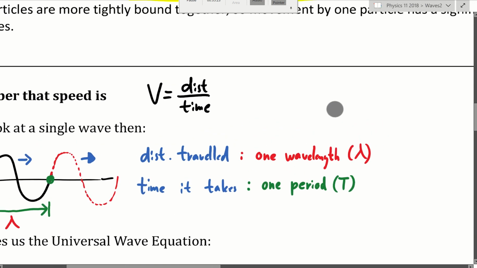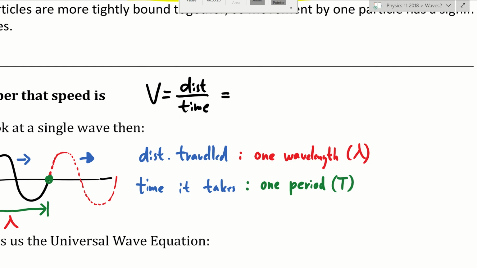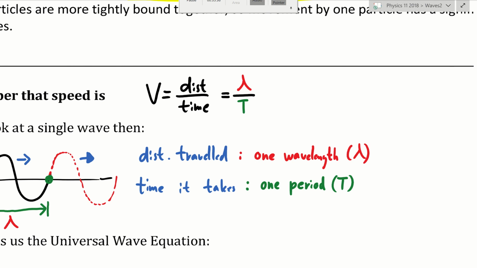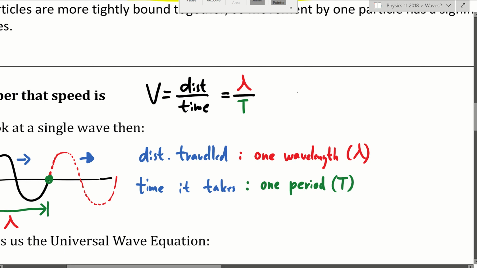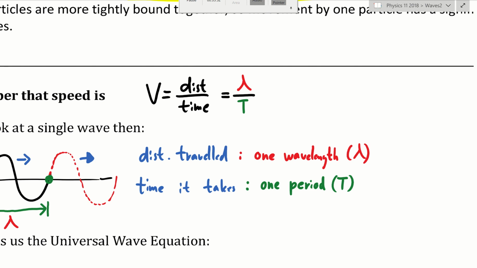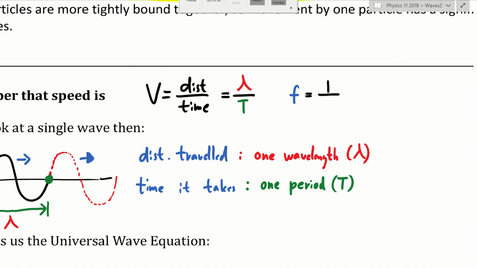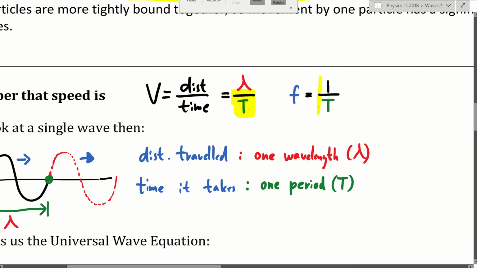Okay, so then we can modify this equation. Distance is one wavelength. Time is one period. So the speed of a wave is wavelength divided by period. Okay, that makes sense. But you know, I don't really like dividing stuff. Dividing is no fun. Multiplying is fun. So can we make this equation better? Yes, we could. Do you remember frequency? Remember, frequency is 1 over period, right?